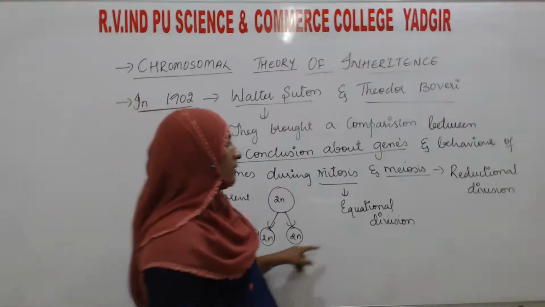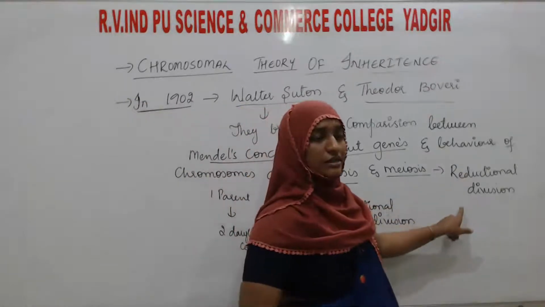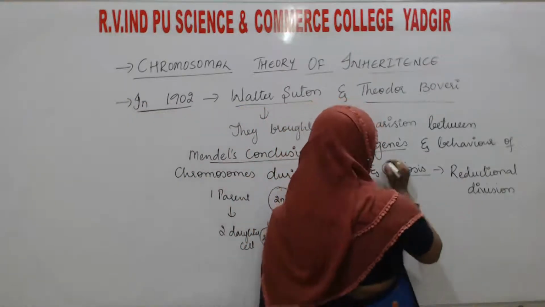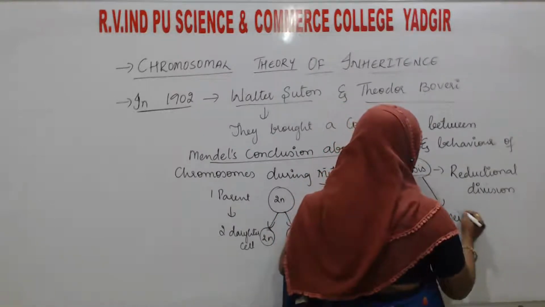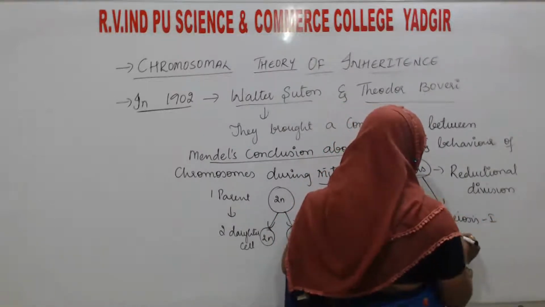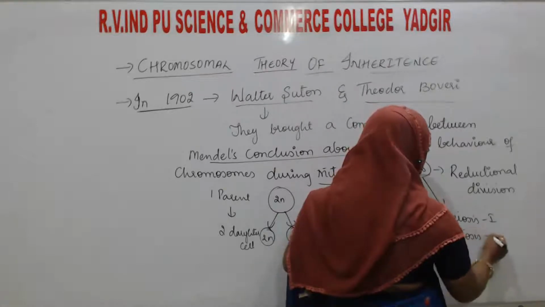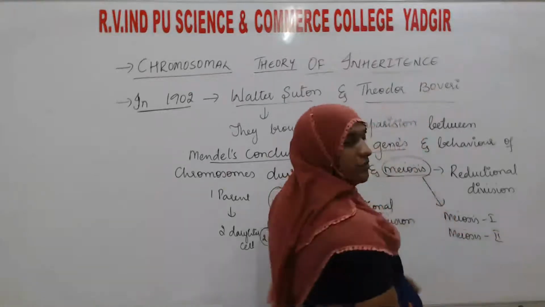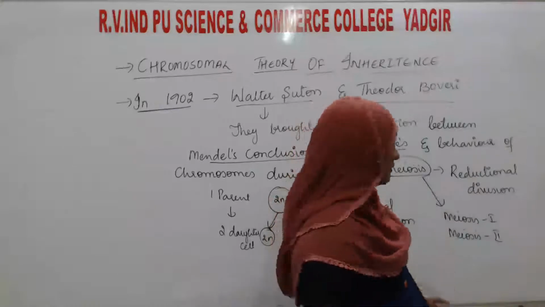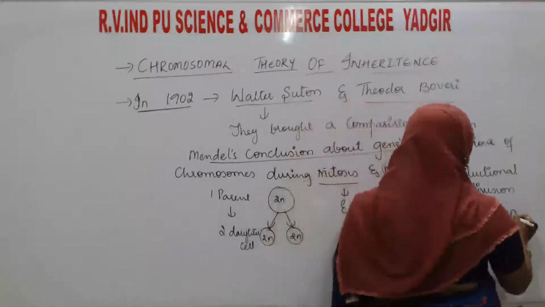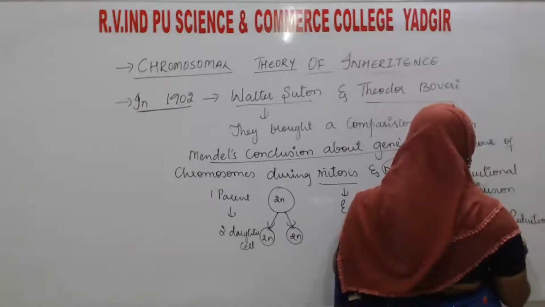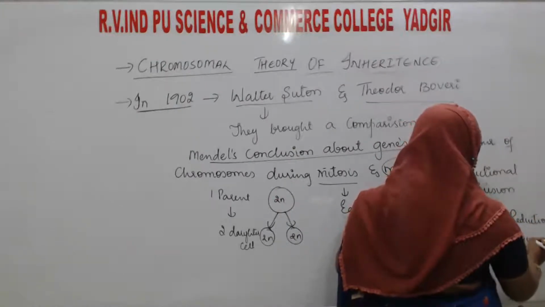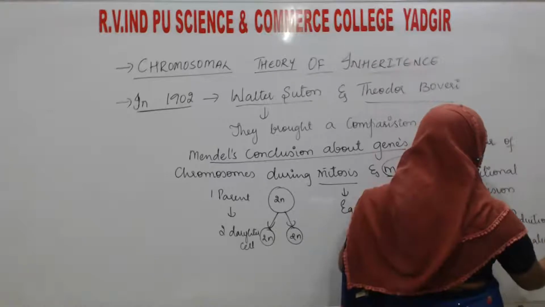But meiosis, which is also known as the reductional division, is of two types: meiosis 1 and meiosis 2. Meiosis 1 is known as the reductional division, but meiosis 2 is known as the equational division.